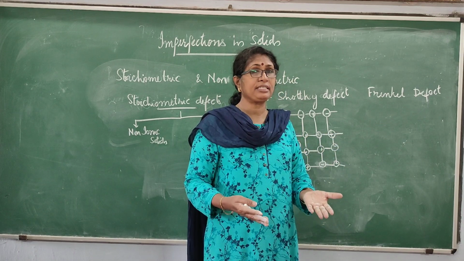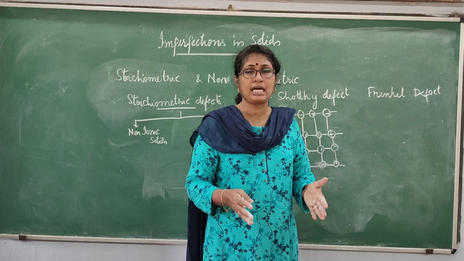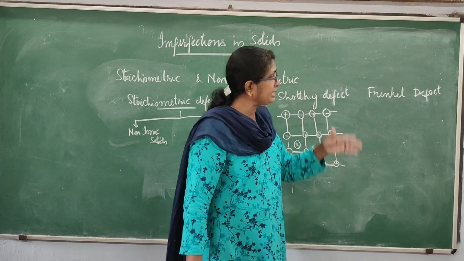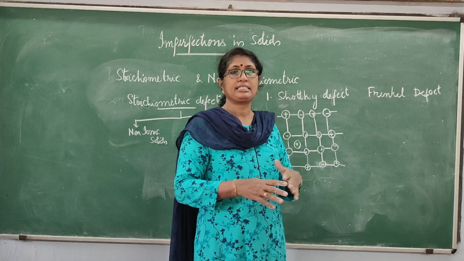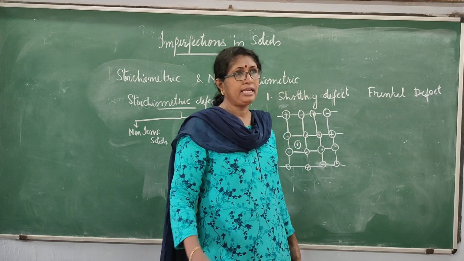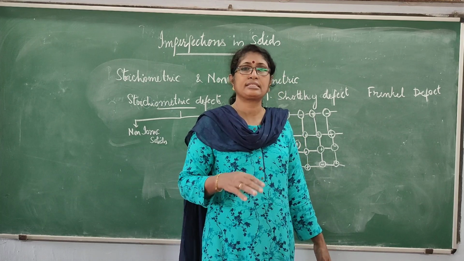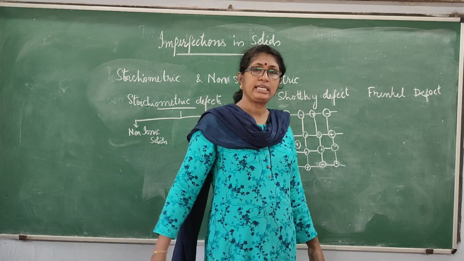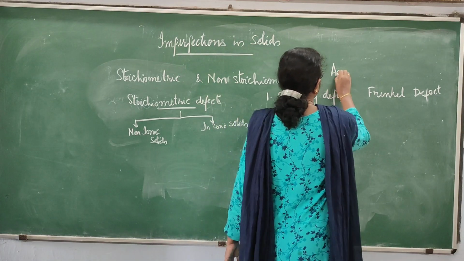Then Schottky defect is shown by crystals where the cation and anion sizes are almost the same, whereas in Frenkel defect, if there is a large difference between the cation and anion size, then only the Frenkel defect can be shown. And there is only one crystal that shows both these defects, the Schottky and Frenkel defect, that is silver bromide, AgBr.